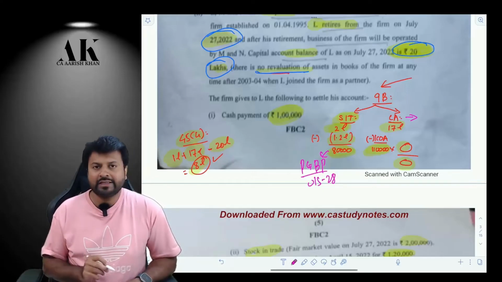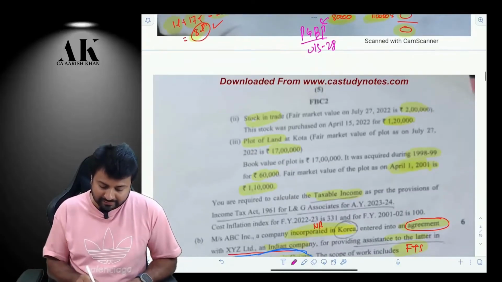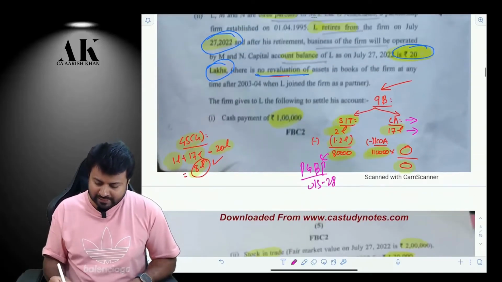What about the capital gains? The firm is also giving a capital asset. What is the capital asset's FMV? The land's FMV on the date of transfer is 17 lakh. The book value is also 17 lakh, but that is not relevant. The FMV of the land is 17 lakh. Therefore, I am taking 17 lakhs over here.